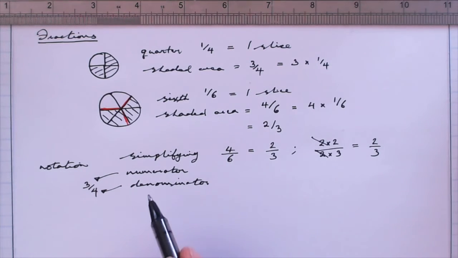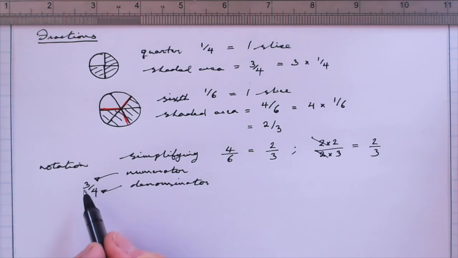So you'll sometimes hear me speak of numerator or denominator, and by numerator I mean the top of the fraction, and by denominator I mean the bottom of the fraction.